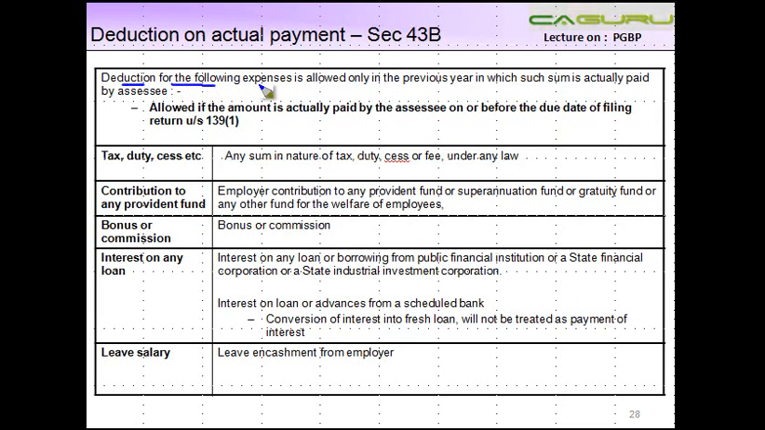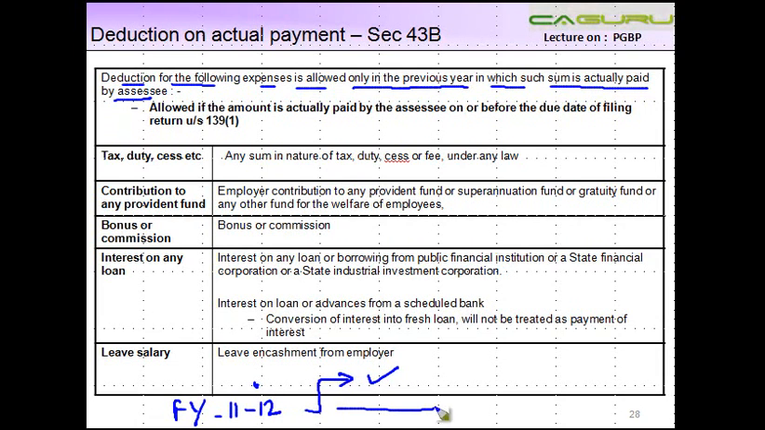Deduction for the following expenses, which means what? Only these expenses are allowed only in the previous year in which such sum is actually paid by the assessee. Now what does this mean? This means that if, for example, you incur an expenditure during financial year 11-12, and you make the payment in 11-12, you are allowed a deduction. But if you move forward and make the payment in 12-13, then also you will be allowed a deduction, but only in financial year 12-13.